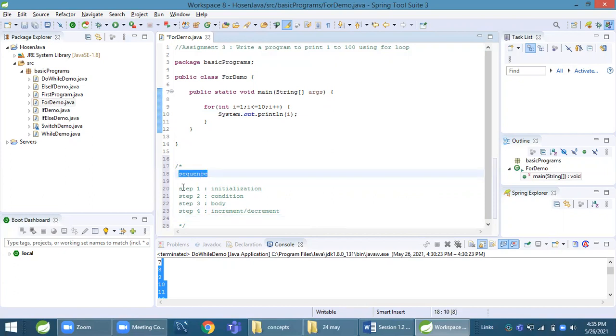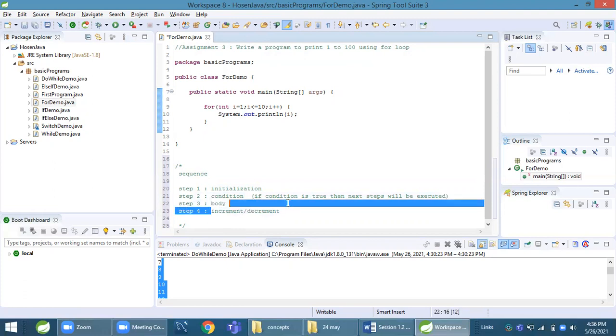The sequence of a for loop: step 1, initialization. Step 2, condition. If the condition is true, then the next steps will be executed. Step 3, body will be executed. Step 4, increment or decrement will be executed.